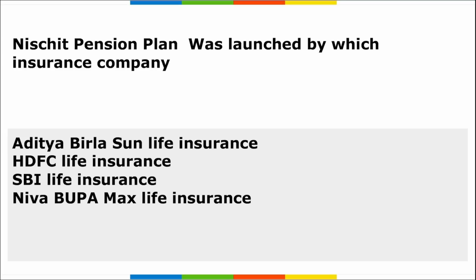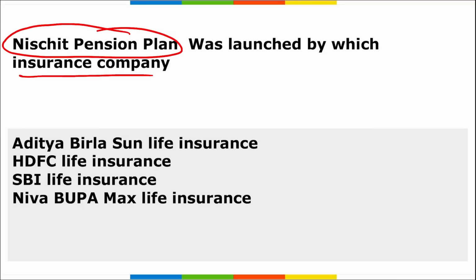Next, the Nishchit Pension Plan was launched by which insurance company? This Nishchit Pension Plan was launched by Aditya Birla Sun Life Insurance. I repeat, Aditya Birla Sun Life Insurance has launched this Nishchit Pension Plan. Correct? It helps in accumulating a 100% guaranteed corpus to secure an uninterrupted income. Policyholders can choose from multiple PPT options, that is premium payment term options, ranging from 5, 6, 8, 10 and 12 years of regular pay option.